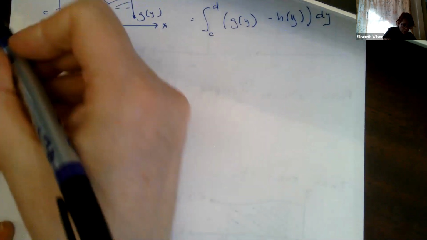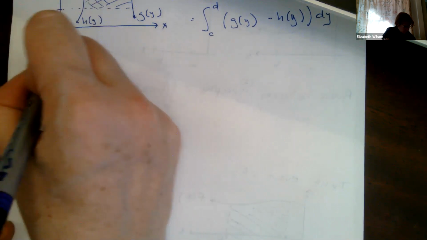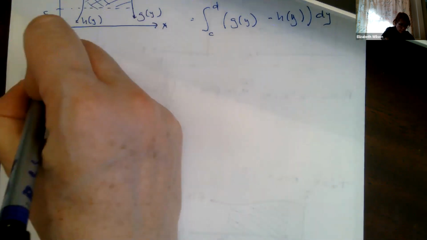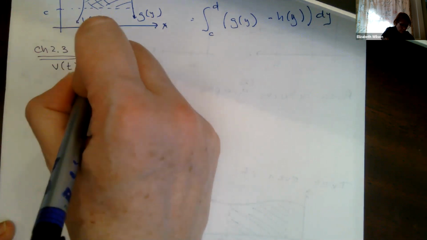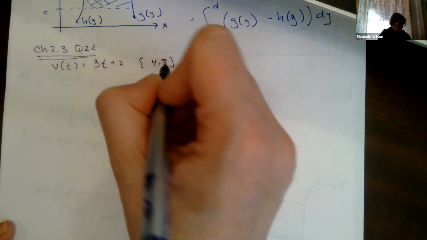2.3, number 22. All right, so chapter 2.3, question 22. It says v of t equals 3t plus 2, and we're going to look at 4 to 8.